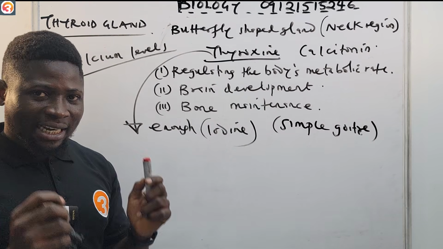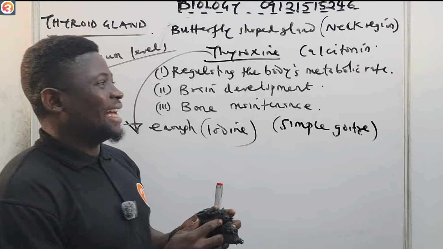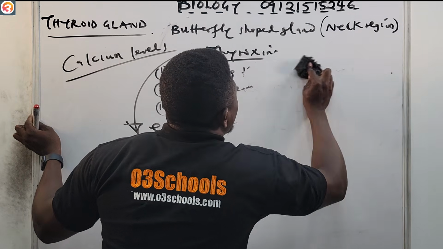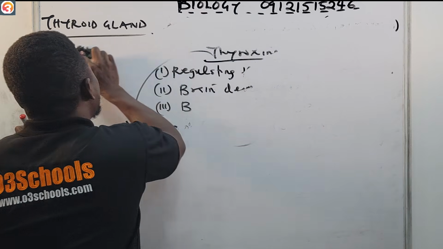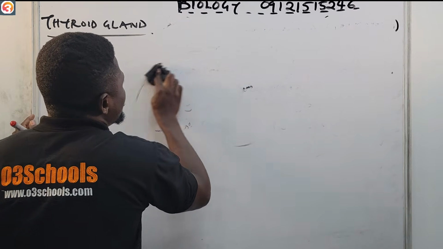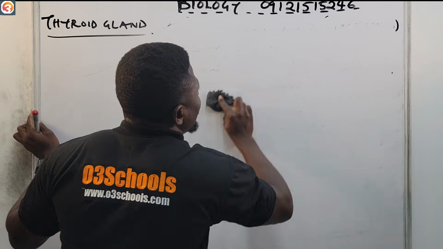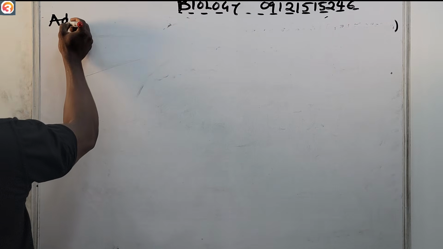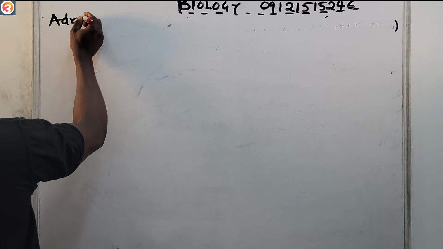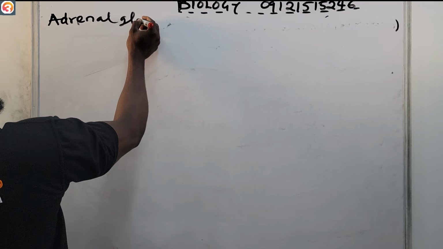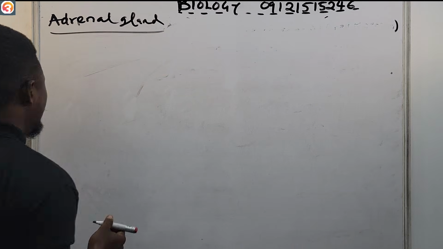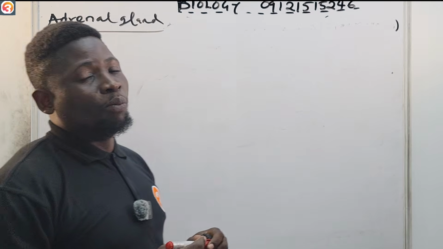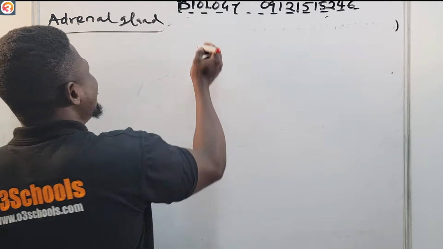So that is all about the thyroid gland. Now we go to the adrenal gland. We have heard about adrenaline before, isn't it? So now let us talk about the adrenal gland. The adrenal gland produces a hormone known as adrenaline.